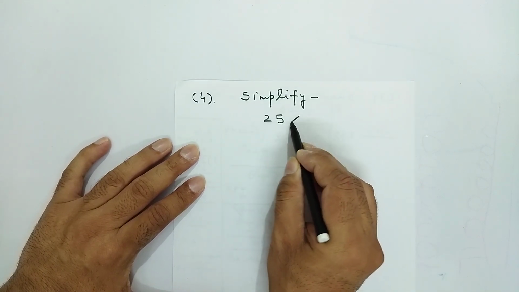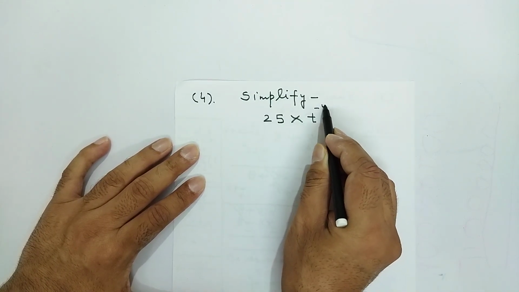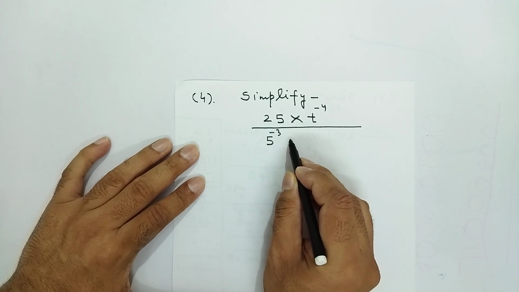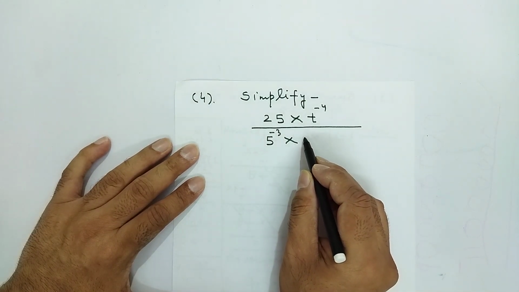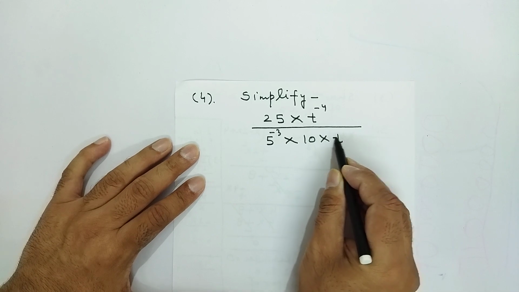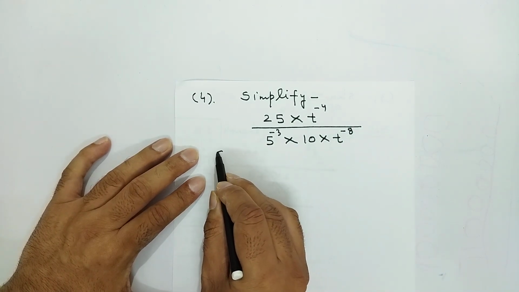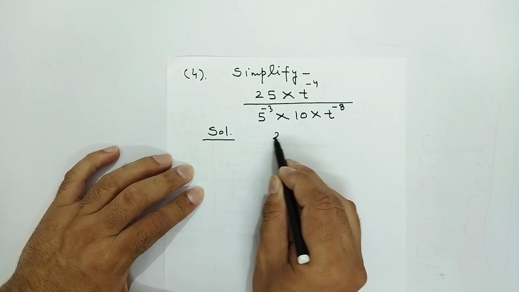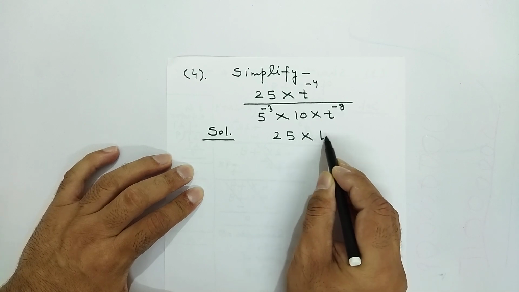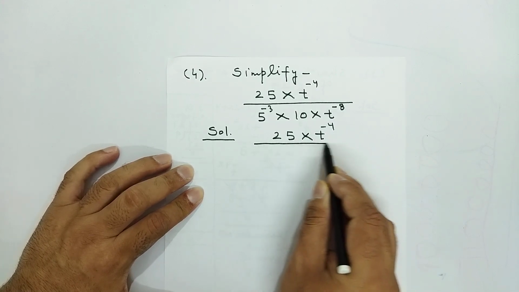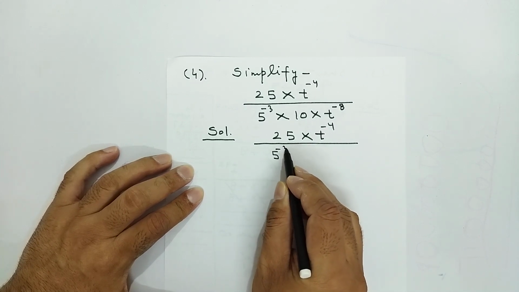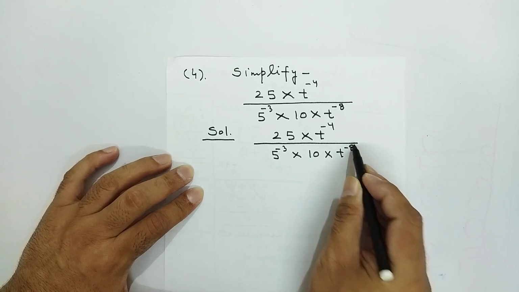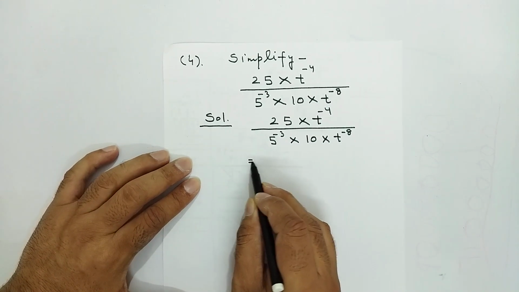Simplify 25 multiplied by t power minus 4 upon 5 power minus 3 multiplied by 10 multiplied by t power minus 8. So let's start the solution. I have written the same question again. Now let's start solving.